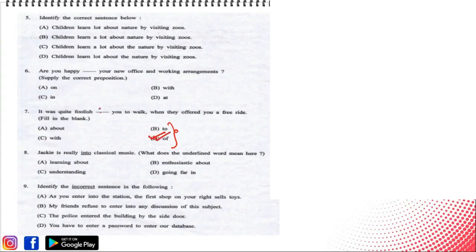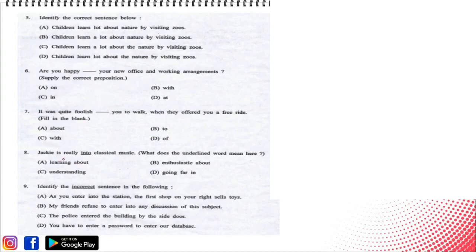So it was quite foolish of you to walk when they offered you a free ride. ये ऑफ इस पूरे सेंटेंस का मीनिंग ऑफ के ऊपर डिपेंड करता है, क्योंकि द सेंटेंस ट्राइज टू टेल दैट समवन was foolish not to take the free ride and their decision to walk was quite foolish. That's why the correct option here would be off.